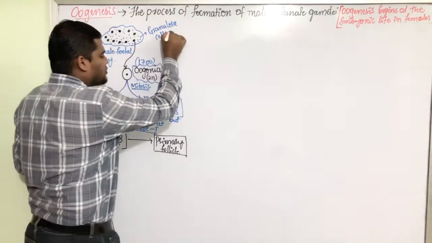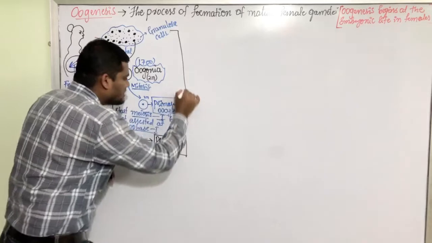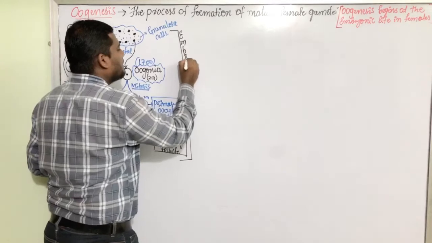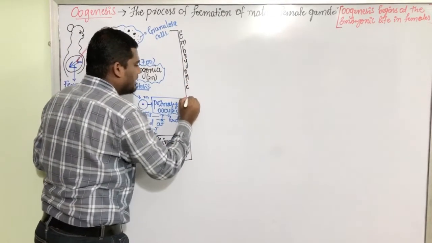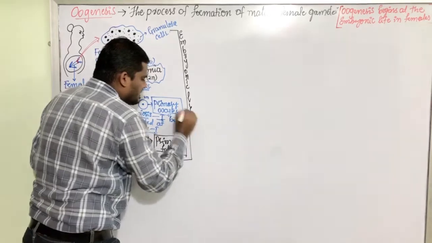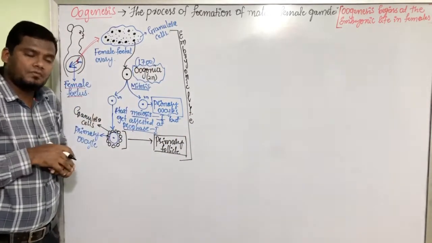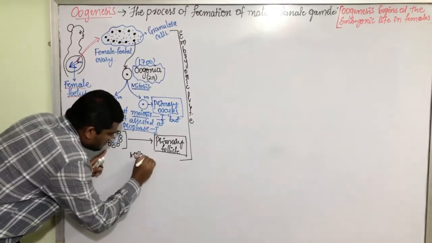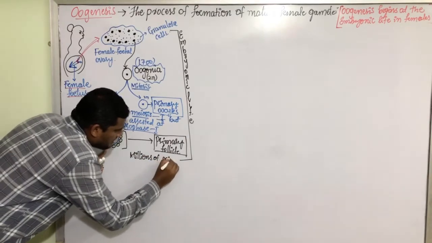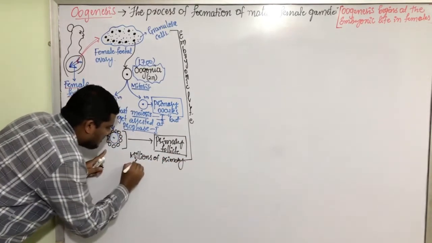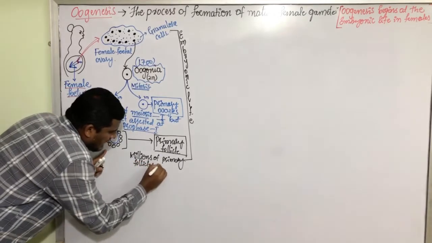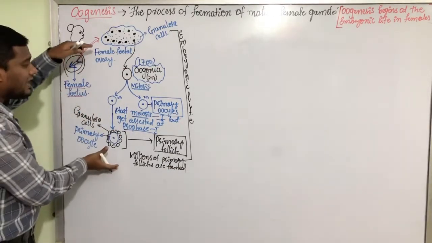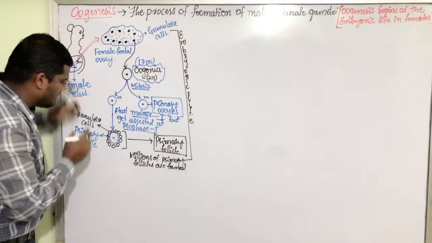That means this much process is taking place in the embryonic life. Inside the embryo, this much process is taking place. Now, millions of primary follicles are formed. Millions of primary follicles are formed by the end of the pregnancy after completing the 9 months.